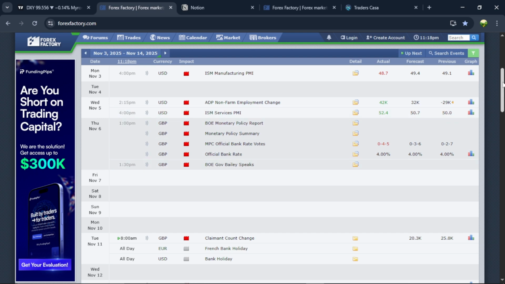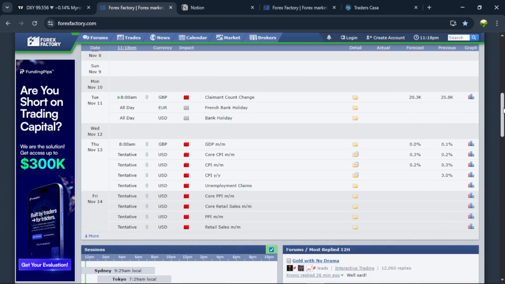Now what are we expecting for the second week of the month of November? Monday we have no news. Tuesday there's news on USD and Euro. Bank holidays on Tuesday, and there's news on pound. Wednesday there's no news. Then Thursday we're supposed to have CPI, but with the US government shutdown, this data will be delayed. CPI and PPI, as you can see, are tentative. Tentative simply means that due to the US government shutdown, these news events will be delayed, right? So that's about that for the news events for the week.